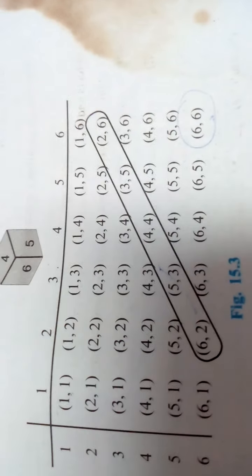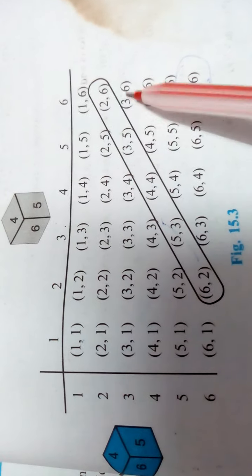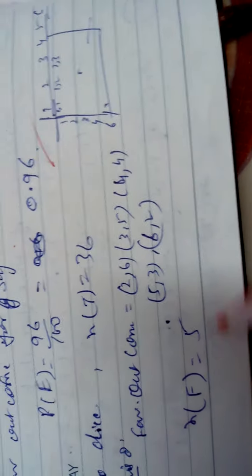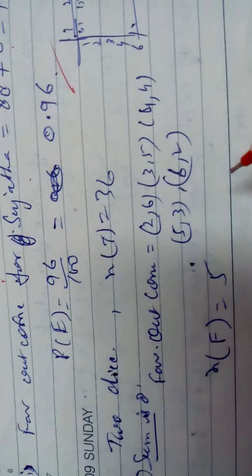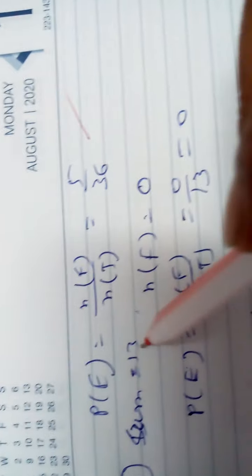This is the table, all are seeing. First one is given as 8. 8 means in the line of 2, the pair 2 and 6, in the 3, 5 and 3, in the 4, 4 and 4, in the 5, 5 and 3, in the 6, 6 and 2. So 1, 2, 3, 4, 5. 5 is your favorable outcome for sum 8. So NF is 5. What is the probability? 5 by 36.